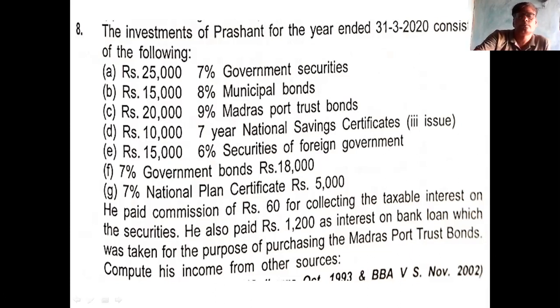What is the interest? 1,750. Then second is 15,000, 8% municipal bonds. 15,000 is the investment, 8% is the rate of interest.